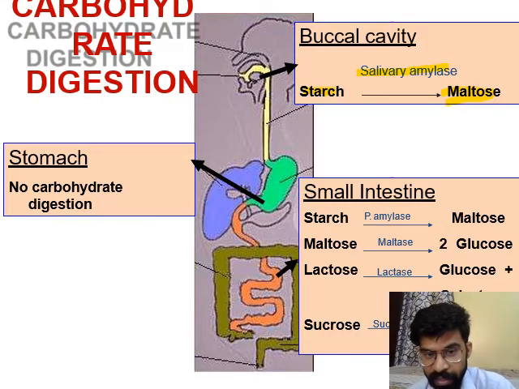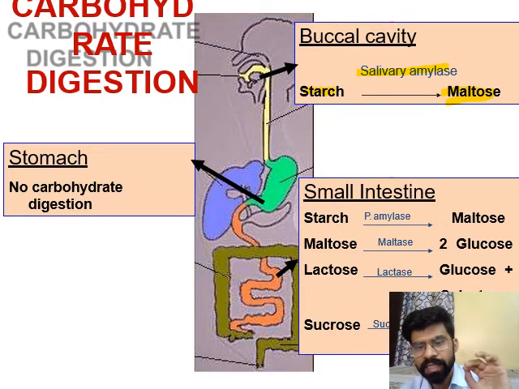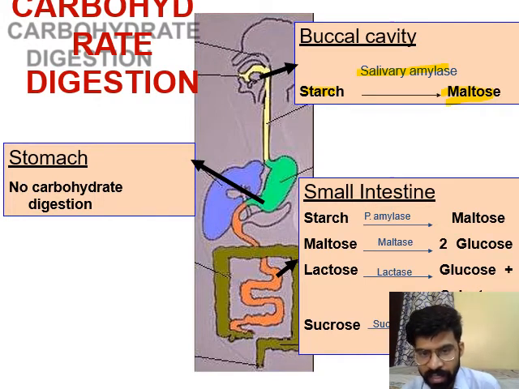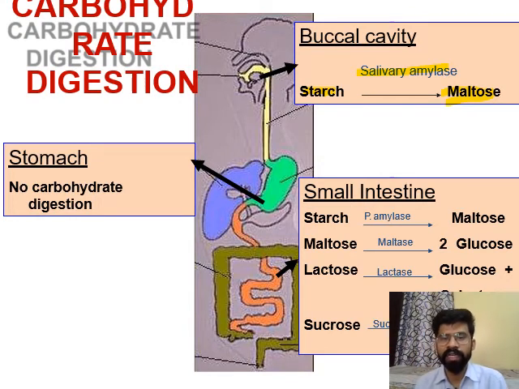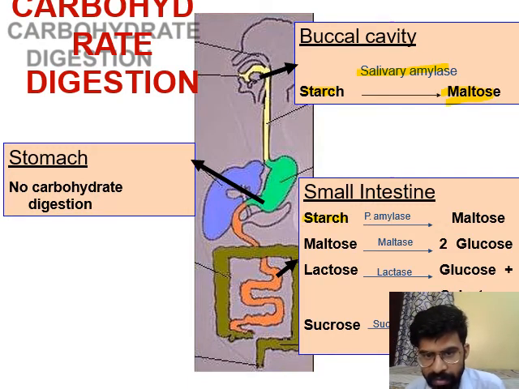Then the food moves into the small intestine, which has the enzymes required for digestion: pancreatic amylase released by the pancreas, maltase, lactase, and sucrase. In the small intestine, the final digestion of starch takes place. Starch is converted by pancreatic amylase into maltose, and with the help of maltase, maltose is converted into glucose.